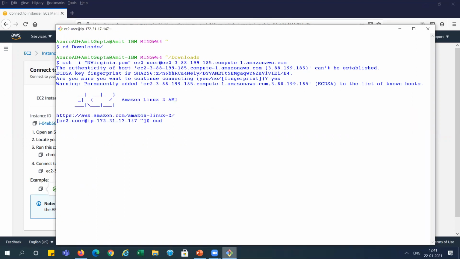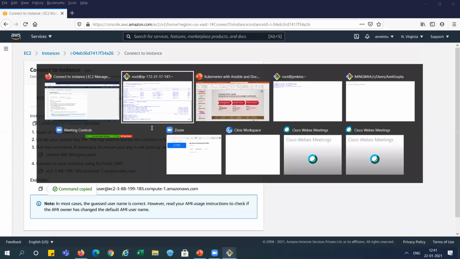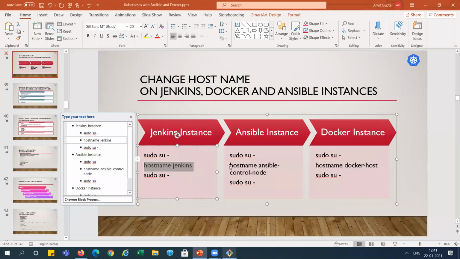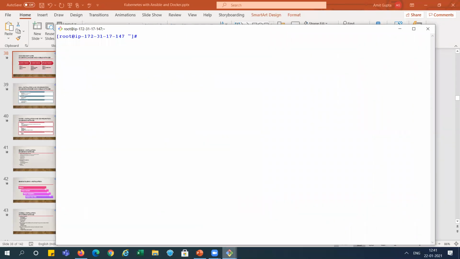It is connected. I am taking sudo here, and I am updating the package. I am changing the host file also.